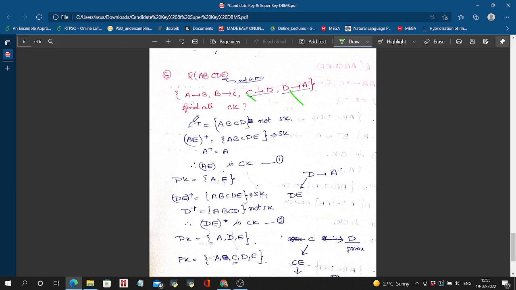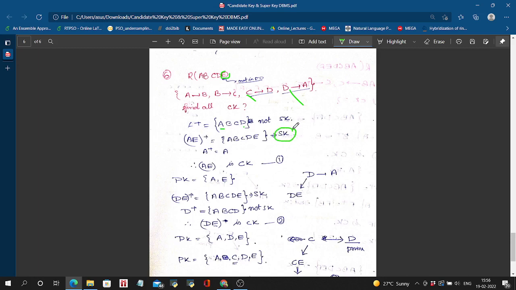Okay, so first start with F star, meaning from A, how many attributes can we generate? From A to B, B to C, C to D, and A to A. So from A star we can generate A, B, C, D, but E is not on the right side of any FD. This type of attribute we must include in the super key. Okay, so let's see A star. So A, B, C, D, E. So A star can generate all the attributes.